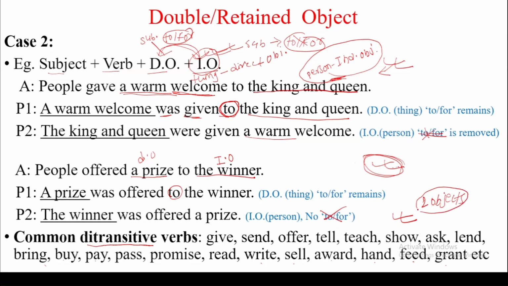So while making the passive of a sentence which has such verbs, we have to think about the direct object and indirect object. Especially for a student, I suggest using the indirect object as subject. It will be easy. If you use the direct object, take care of using to. If you miss the preposition to or for, your entire structure will be wrong. So be careful about it.